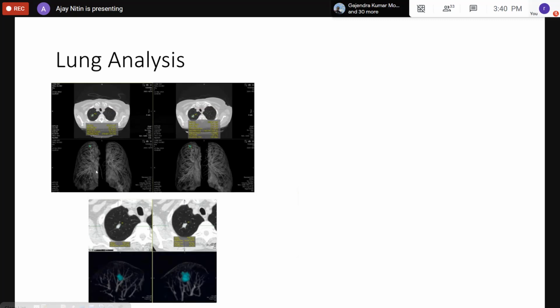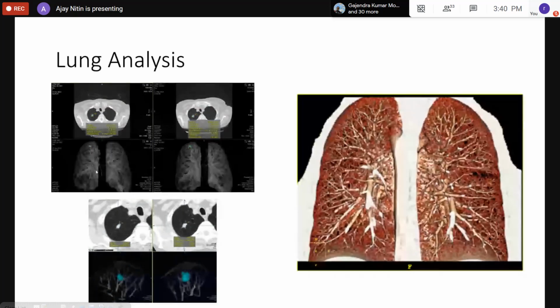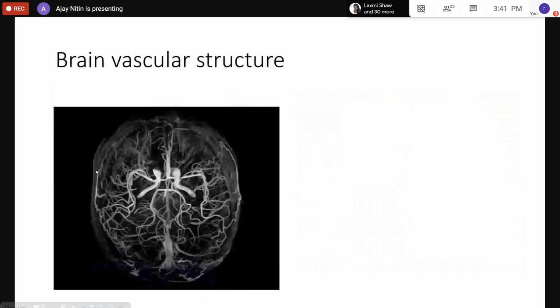You can see the level of detail that image processing algorithms can pick up and distinguish. These are not animated images, these are real images coming out of our applications. Similarly, the vascular structure of the brain, this is using MR.